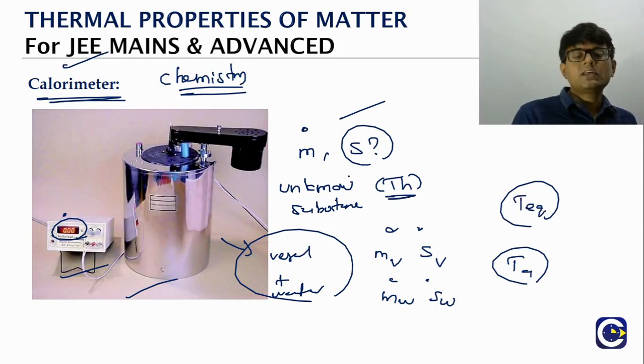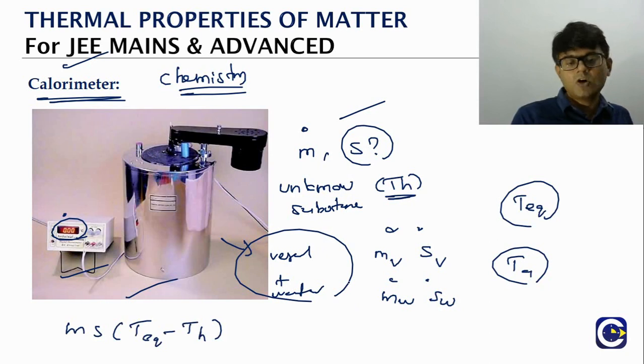For the unknown substance, what is the heat change? Mass into specific heat capacity into delta T. Delta T is the final equilibrium temperature minus the initial temperature, which is the temperature of the hot body. In this, I am marking, you see, this is the only unknown. The other things are all known, as we can keep thermometers to measure the temperature. This is the heat change for the unknown material.